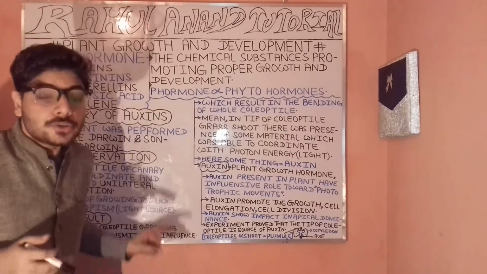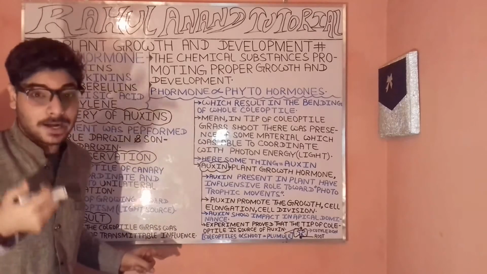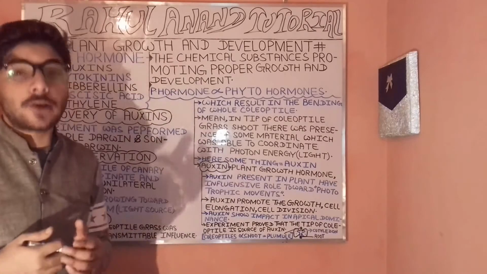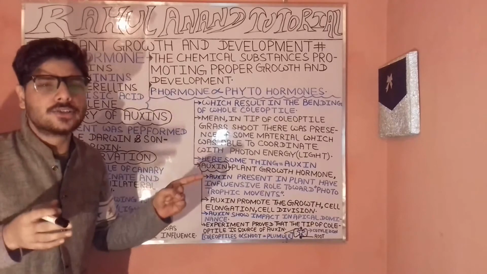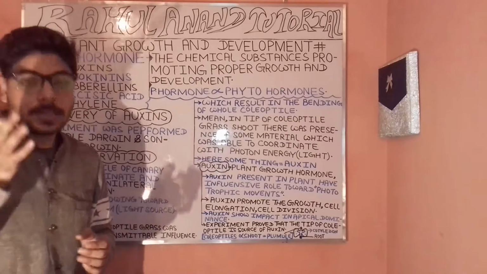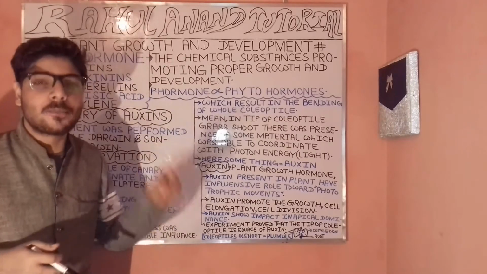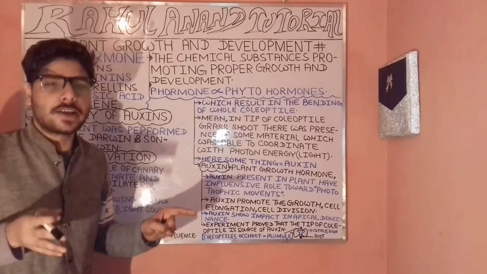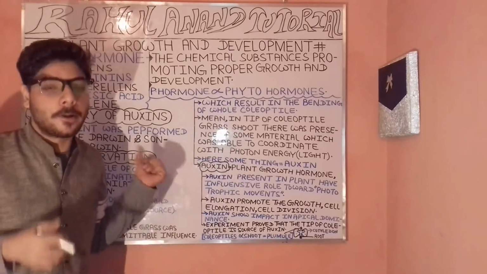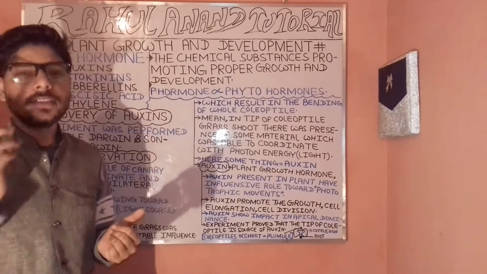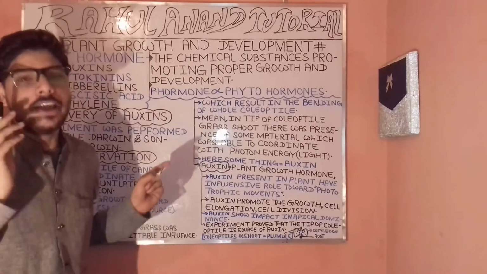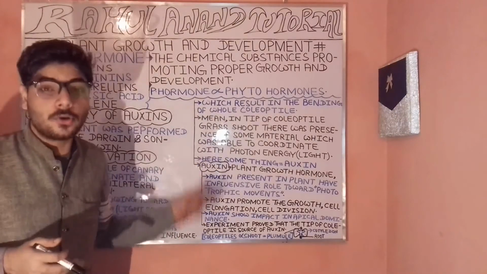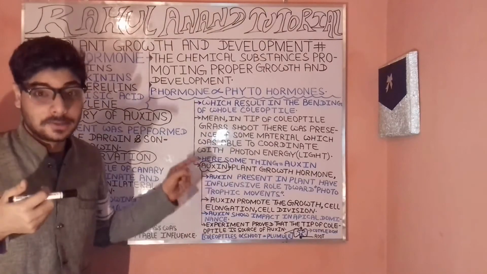It means the shoot bends in the direction from which the light comes, in proportion to it. A series of experiments was carried out by Sir Francis Darwin and Charles Darwin. They played an important role, and finally we got to know something about the auxins.